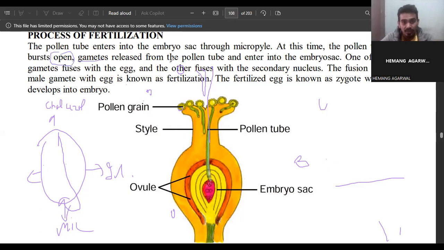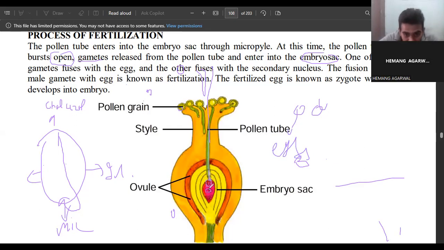Gametes are released from the pollen tube and enter into the embryo sac. One of the gametes fuses with the egg, and the other fuses with the secondary nucleus. So what will happen? The generative cell has two gametes. One of the gametes fuses with the egg, and the second one fuses with the secondary nucleus.